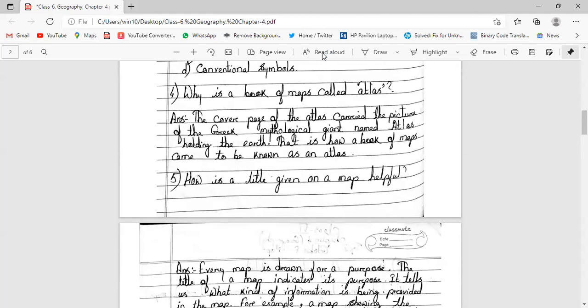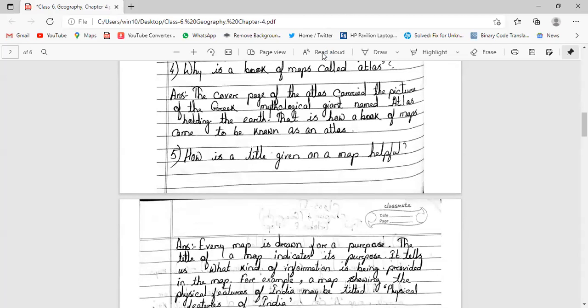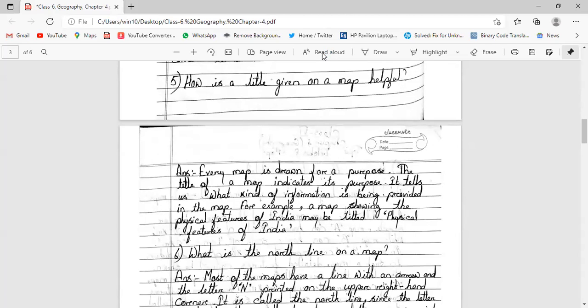How is the title given on a map helpful? Every map is drawn for a purpose. Each and every map has different purposes. The title of a map indicates its purpose. It tells us what kind of information is being provided in a map. For example, a map showing the physical features of India may be titled as physical features of India.